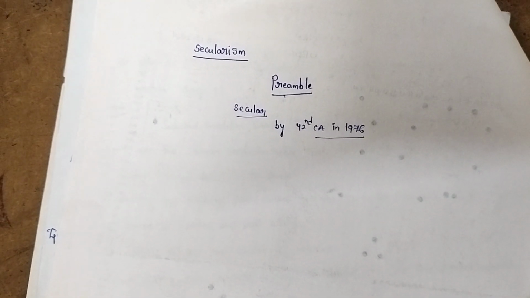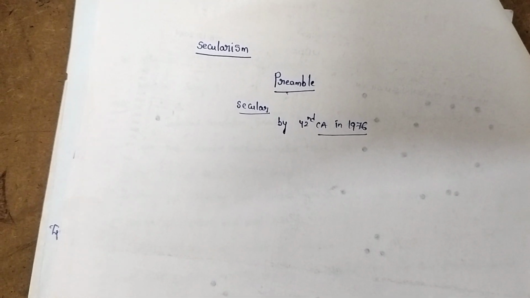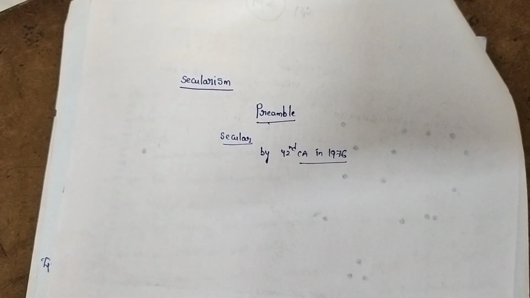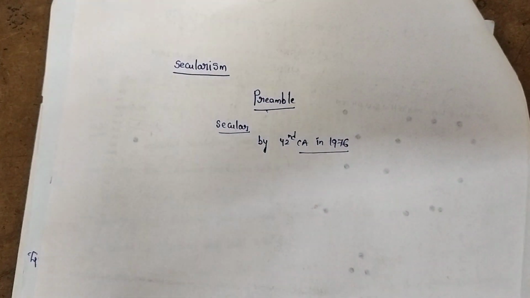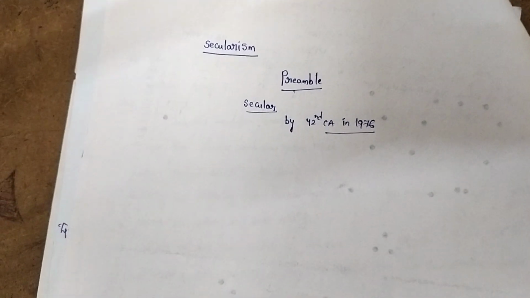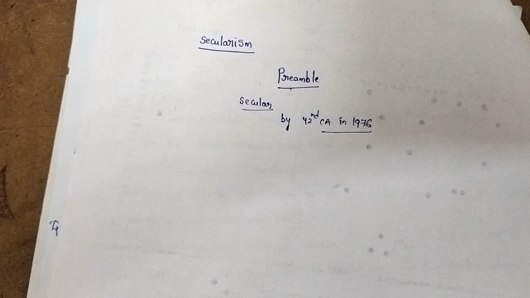Why? The entire Indian constitution is founded on the principles of secularism. So there is no need to add this word in the preamble. Okay. Now, India is a secular state.